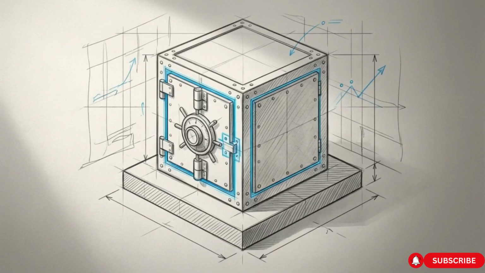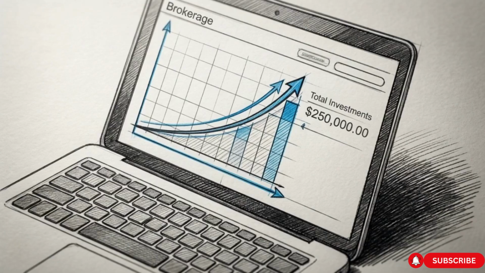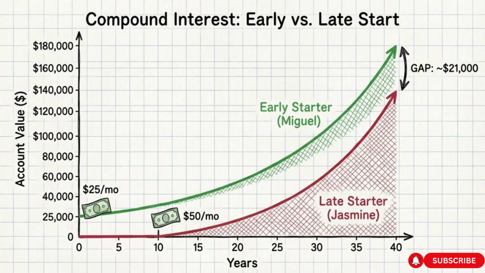Saving means keeping money in a highly liquid account just to protect it. Investing means trading that immediate access and accepting calculated risk in exchange for compounding long-term growth. This chart shows the power of compound interest. A person investing $25 a month over 40 years will retire with significantly more money than someone who waits 10 years and invests double that amount. Starting early with less always beats starting late with more.